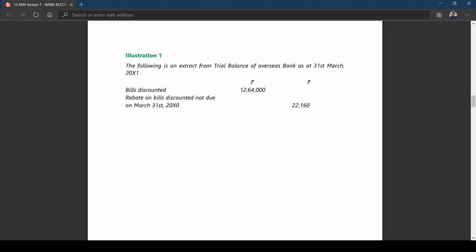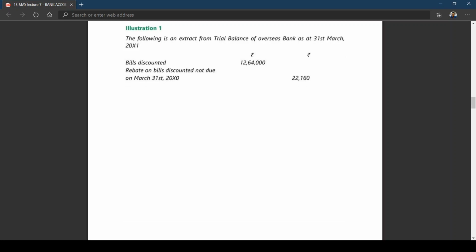So the following is an extract from the trial balance of Overseas Bank as at 31st March 2011. Bills discounted 12 lakh 64,000.